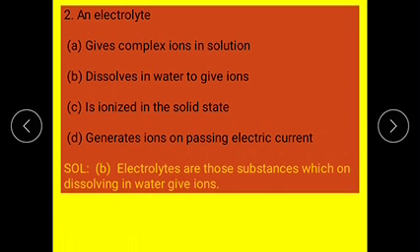Next: an electrolyte gives a complex ion in solution, dissolves in water to give ions, is ionized in the solid state, or generates ions on passing electric current. The right answer is that it dissolves in water to give ions. Electrolytes are those substances which, on dissolving in water, give ions.